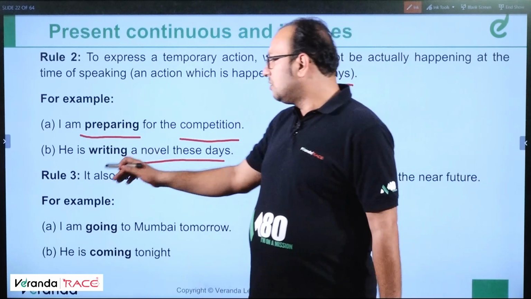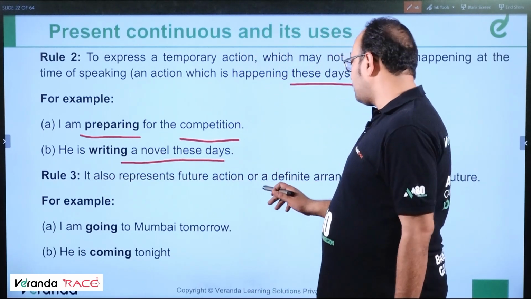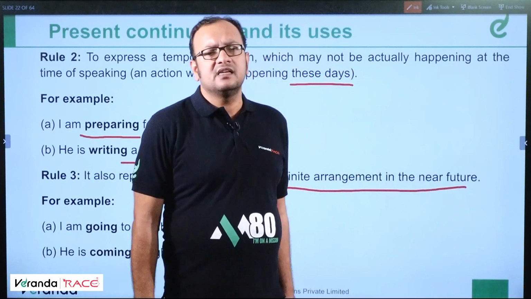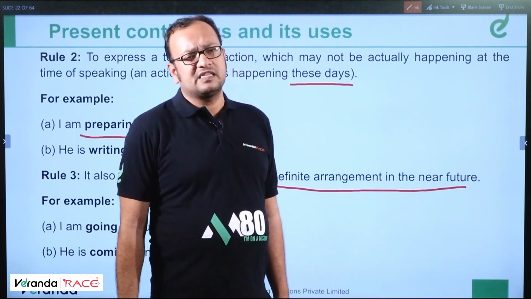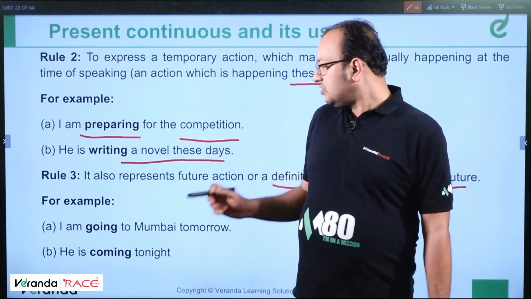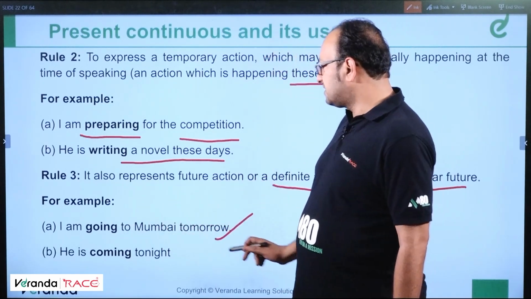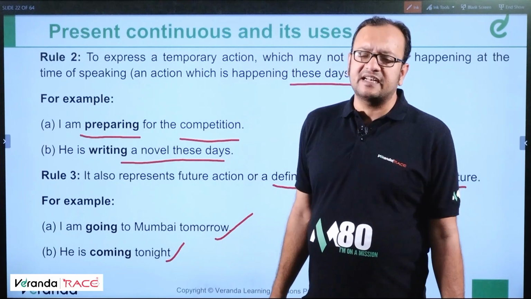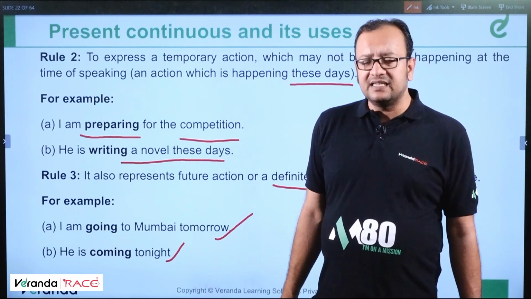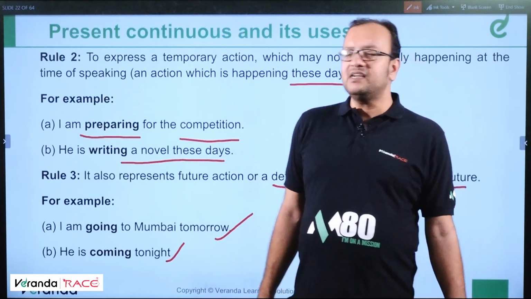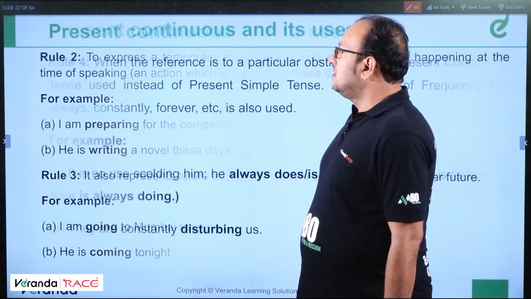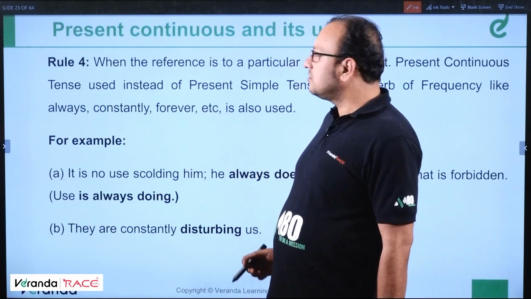Okay. Rule number 3, it also represents future action or a definite arrangement in the nearest future. Present continuous also represents definite arrangement in the nearest future. For example, I'm going to cinema tonight. I'm going to Mumbai tomorrow. He is coming tonight. These are examples of events that are going to take place in the nearest future, known as present continuous tense in nearest future. Clear? Planned arrangement in nearest future. Moving ahead. So moving ahead, students, let us see rule number 4.